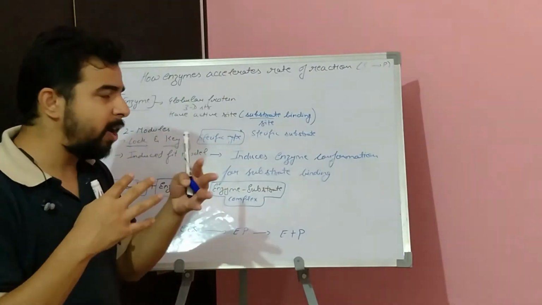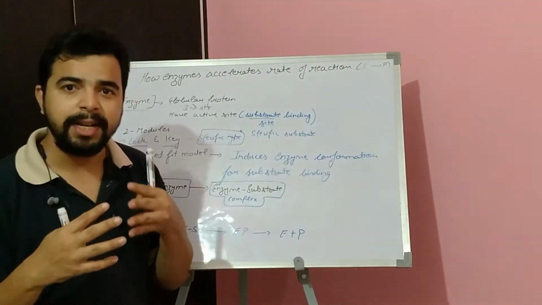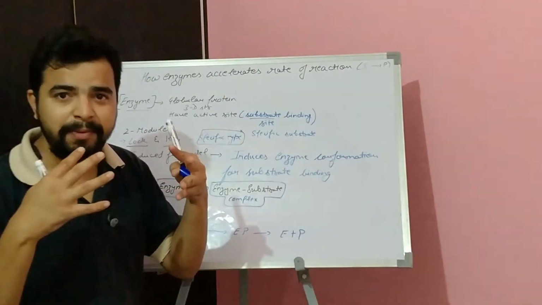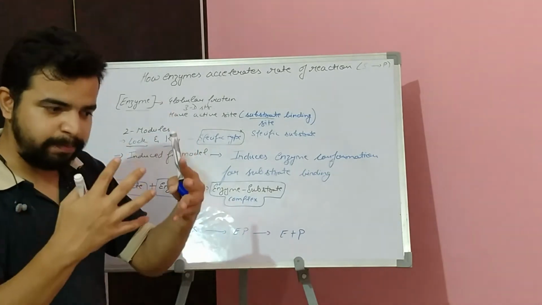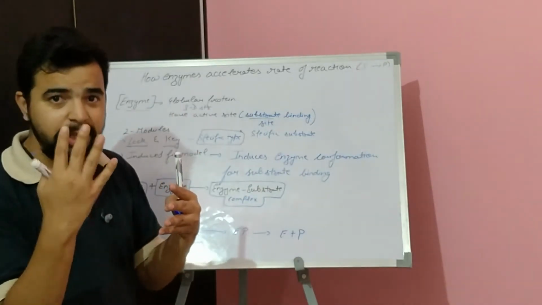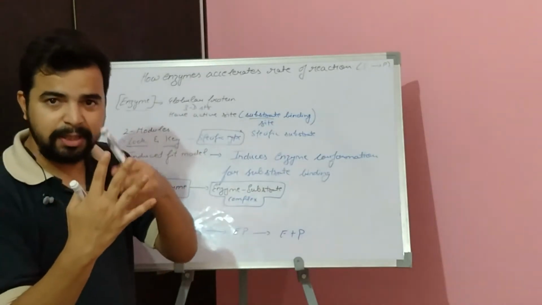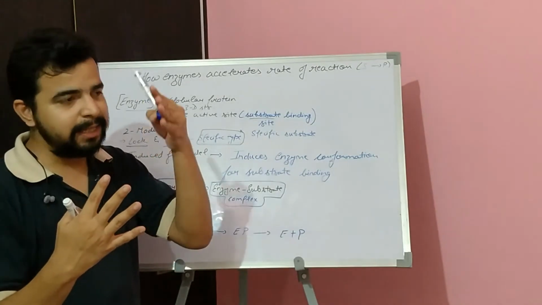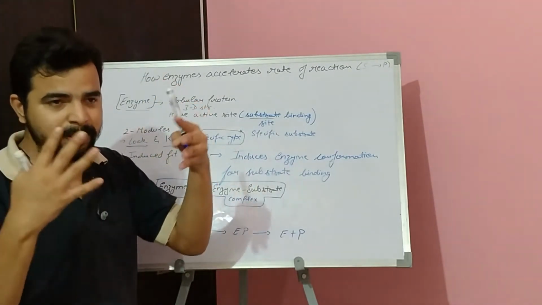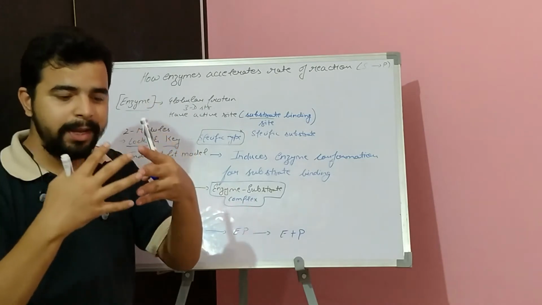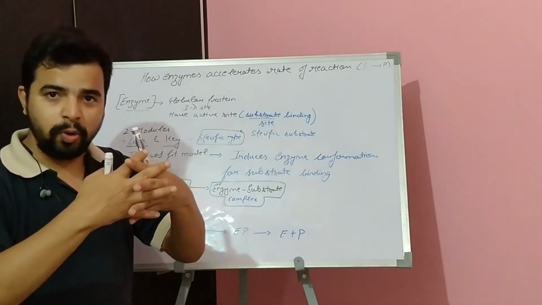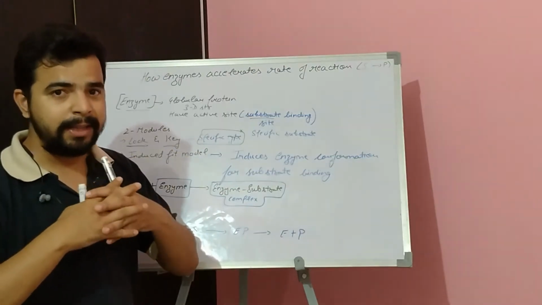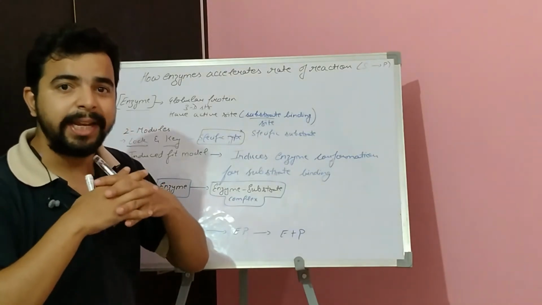They will not change conformation; they are very stable in structure. Suppose this is the structure of an enzyme, which is stable, and this is the substrate which has to bind; the two should be so specific that they fit with each other.